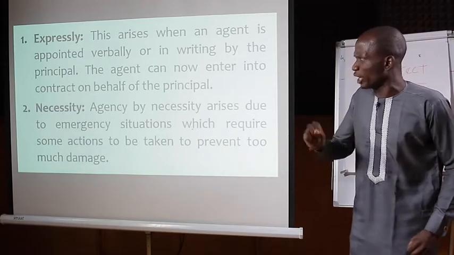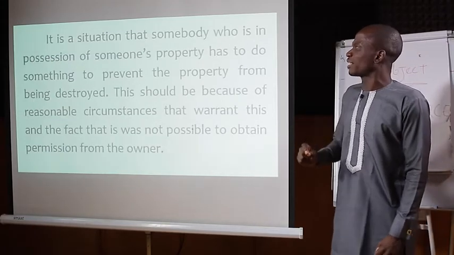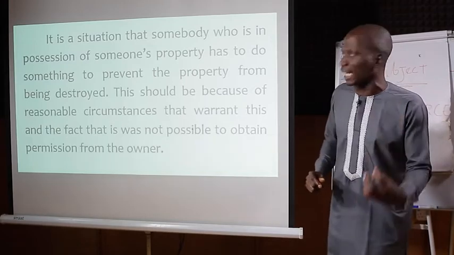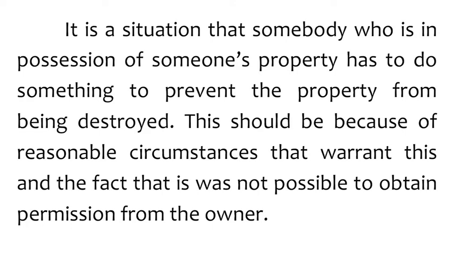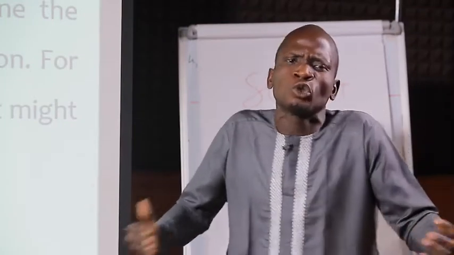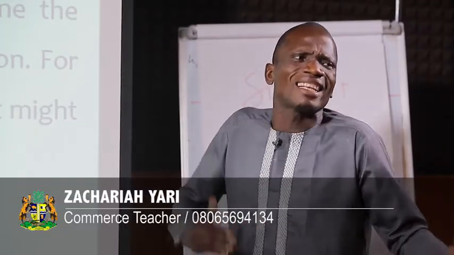It is a situation where somebody who is in possession of someone's property has to do something to prevent the property from being destroyed. This should be because of reasonable circumstances that warrant it, and the fact that it was not possible to obtain permission from the owner. An agent can be appointed through this method known as necessity.